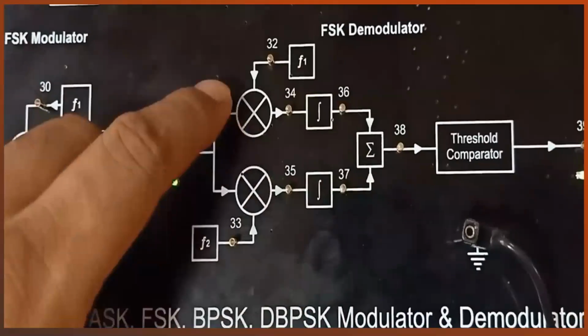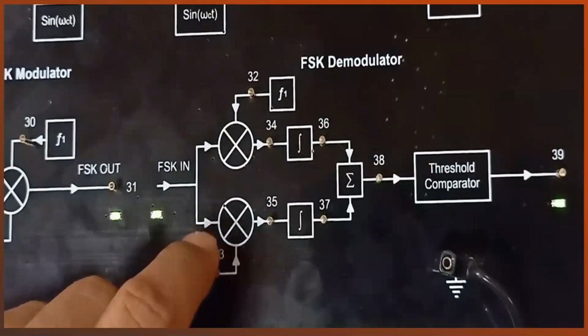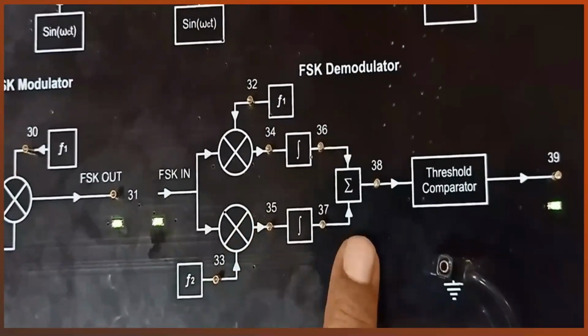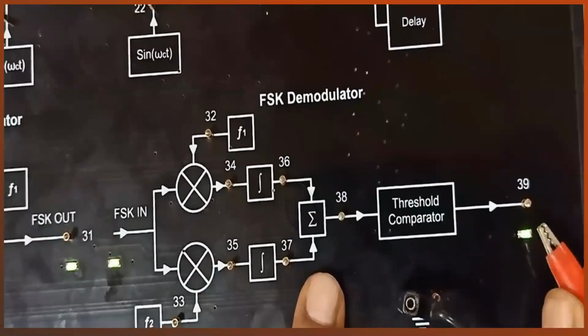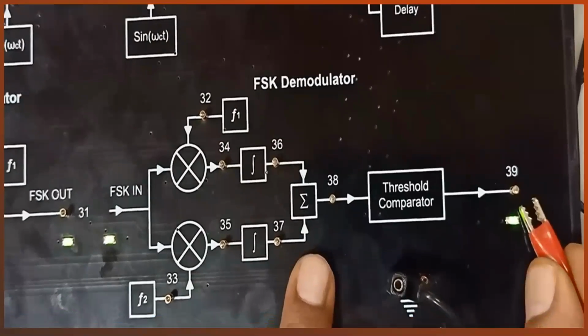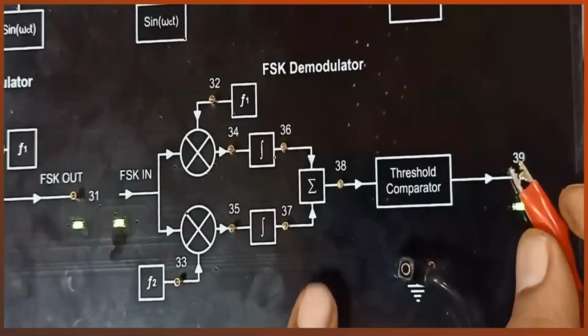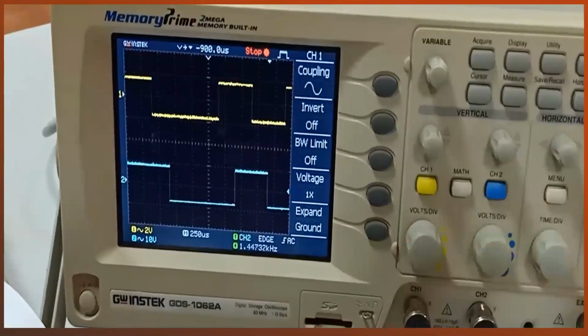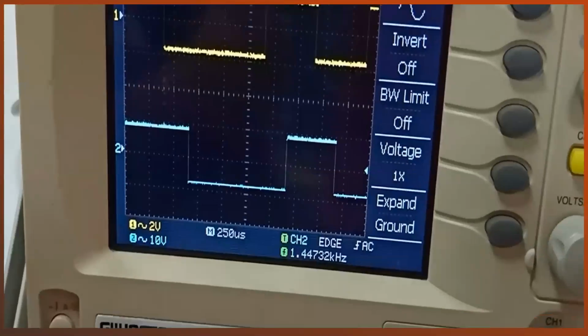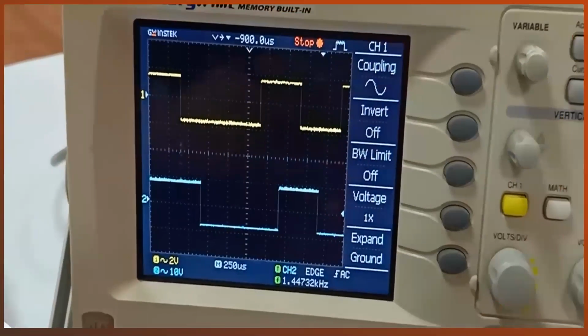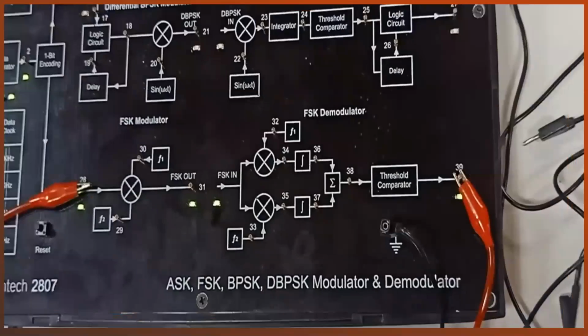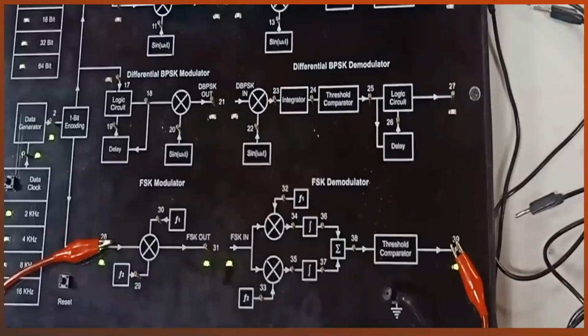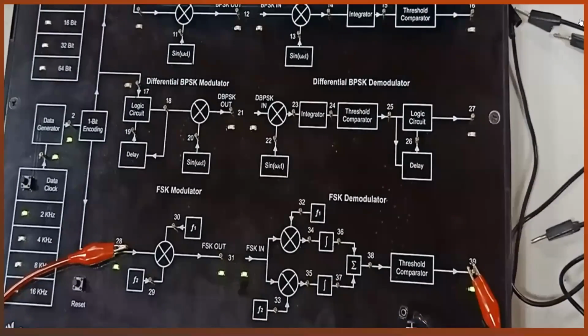For f1 and f2 we have an integrator and summation, and after passing through the threshold comparator, the output is this. So we have the same output at the demodulator as the data we provided at the input of the modulator. So this is the FSK modulator and demodulator.